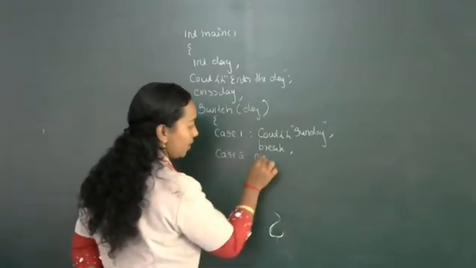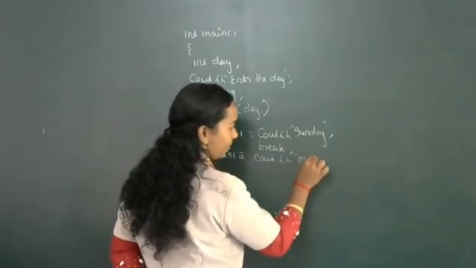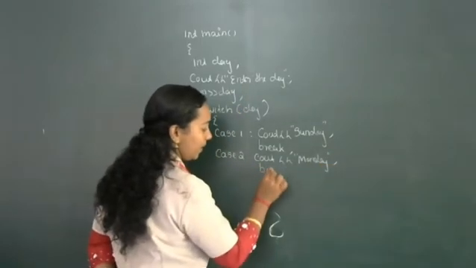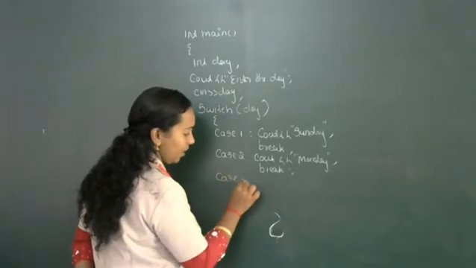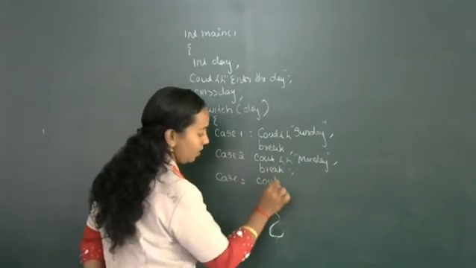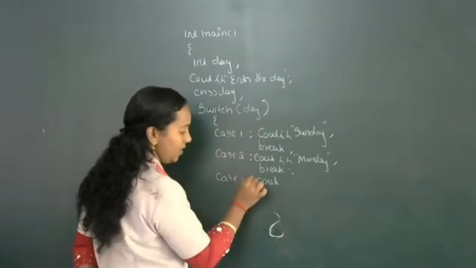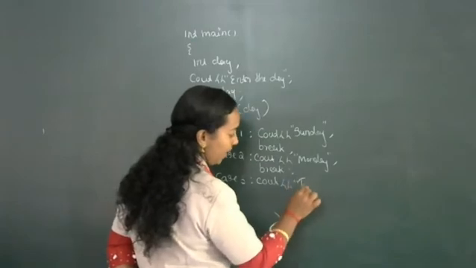Case 2, cout Monday. Then break. Then case 3, cout. Here, colon present. Immediately after the case constants, colons are present. Cout Tuesday.